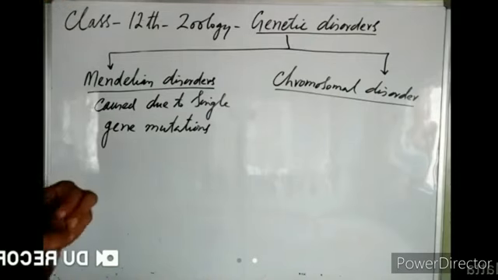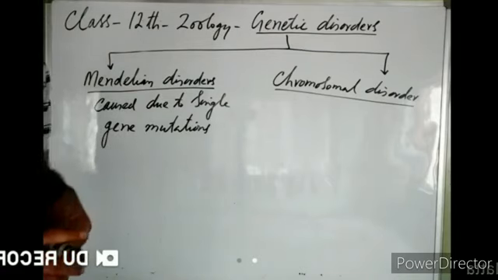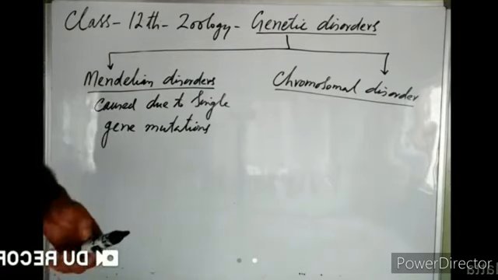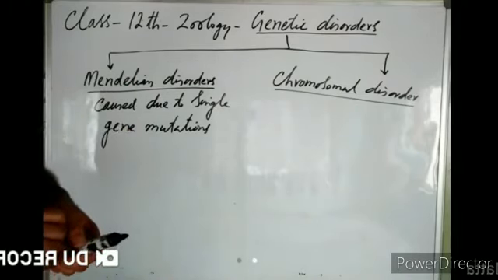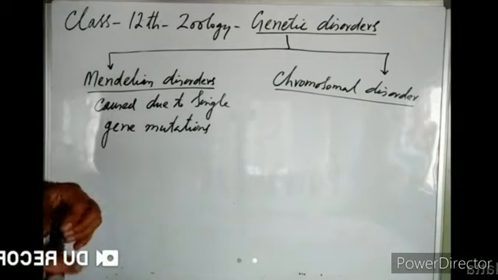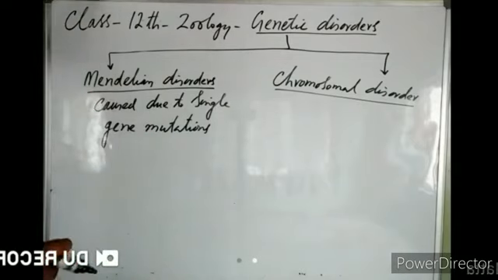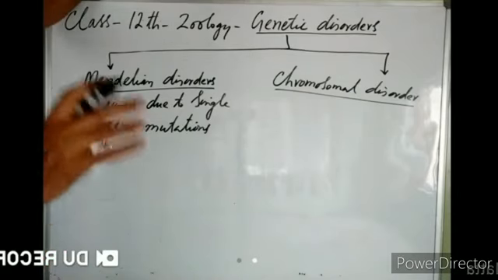Why have they been named Mendelian disorders? Because these disorders follow the Mendelian laws of inheritance. That is why they have been named Mendelian disorders, right? So Mendelian disorders are those disorders which are caused due to single gene mutation.